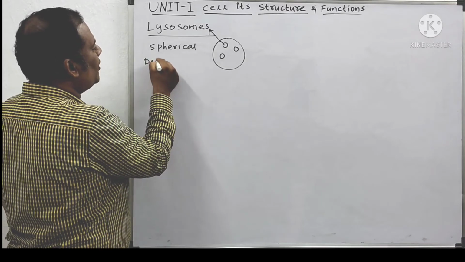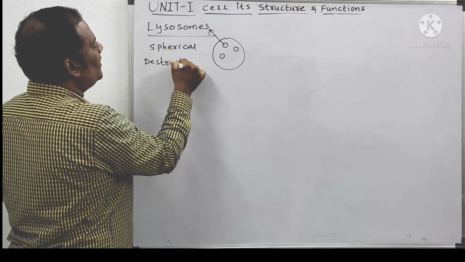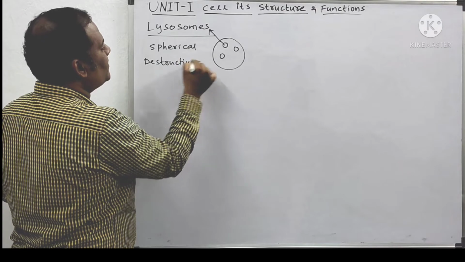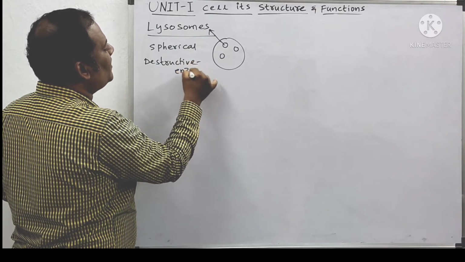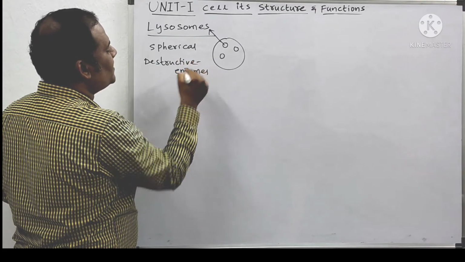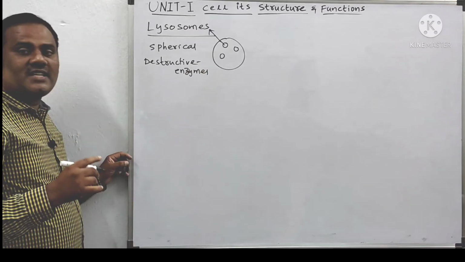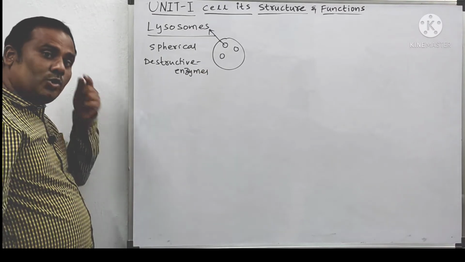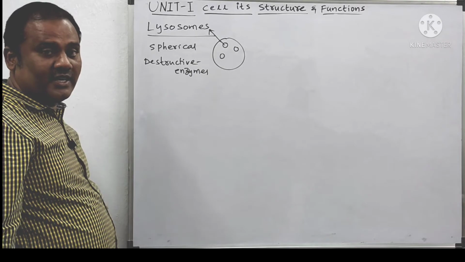They have destructive enzymes. Destructive enzymes means enzymes which can break down the whole cell. That much capability they have.